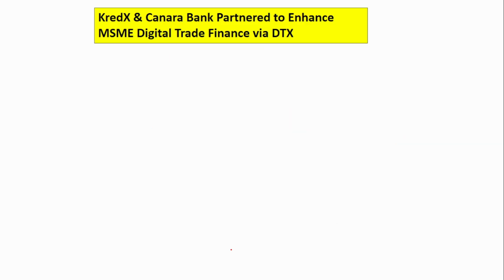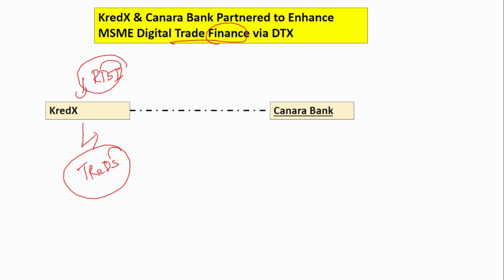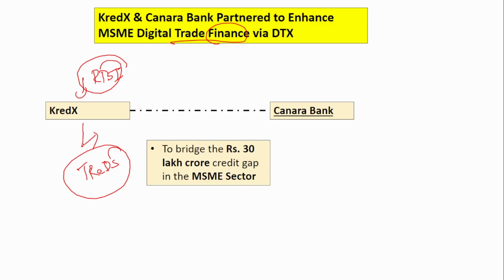Next is Credex and Canara Bank. They have partnered to enhance MSME digital trade finance. Credex is nothing but a TReDS platform. TReDS is Trade Receivable Discounting System. RBI has given the license to Credex to operate as a TReDS platform. It has partnered with Canara Bank for what purpose? To bridge the 30 lakh crore credit gap in the MSME sector.